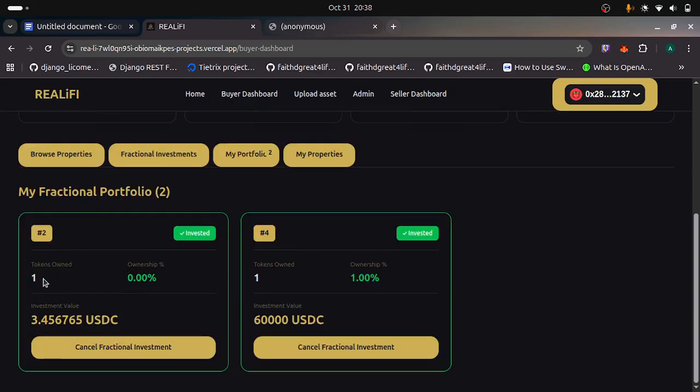I bought one token of an asset, and I bought it at 3.456. So ownership is 0.00%. That's because I think I really broke the asset down, but it was during testing. Anyway, this is another asset that I own just 1% of. I think the asset was like 60 million.